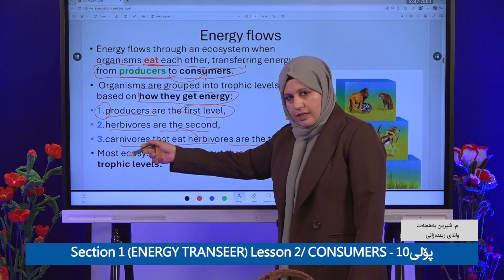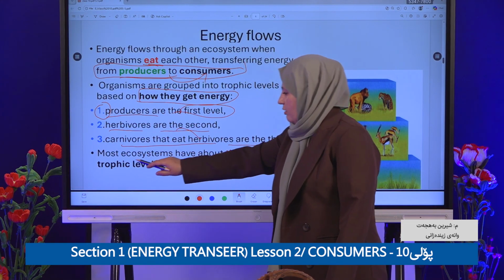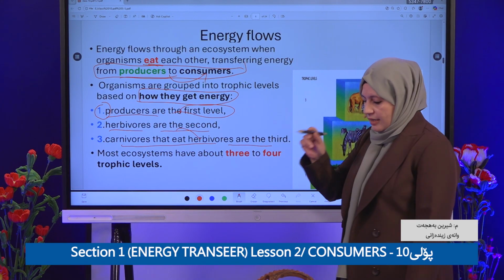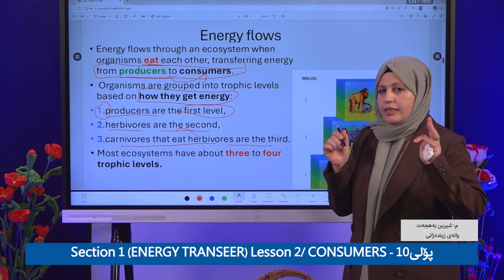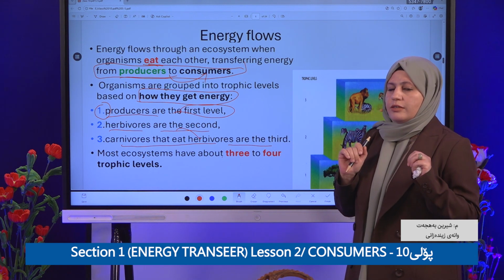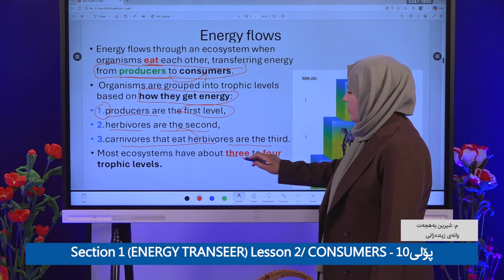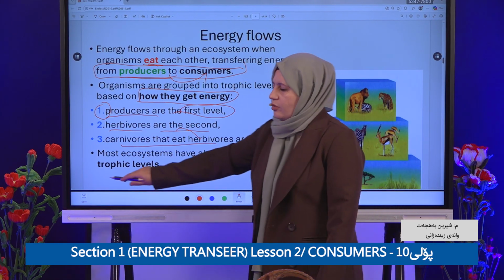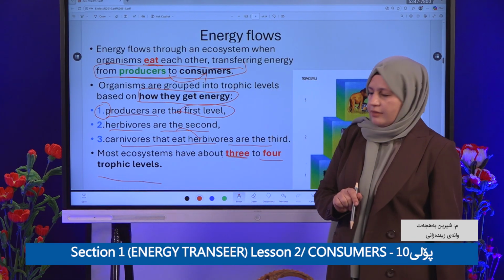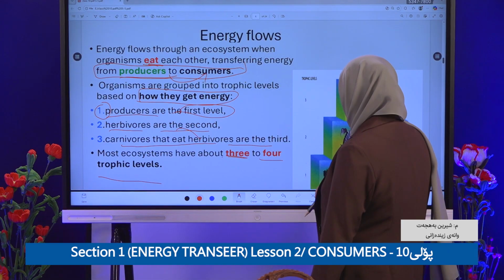Be careful, most ecosystems have about how many levels? 3 or 4. That's important. So most ecosystems have about 3 or 4 trophic levels. Okay? Look at here, if you compare.